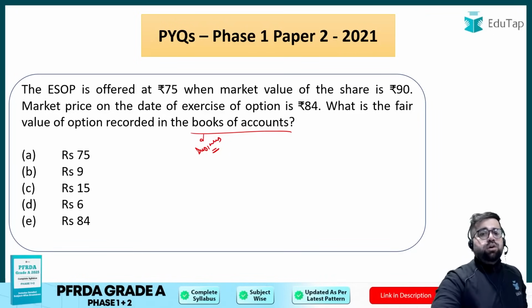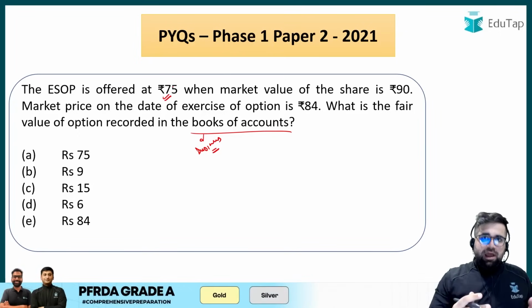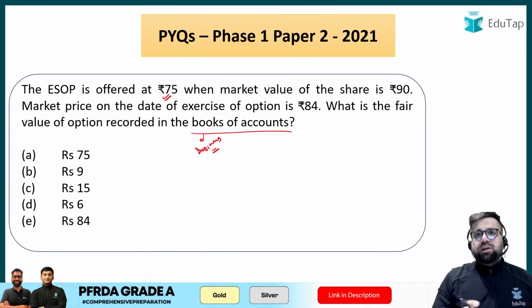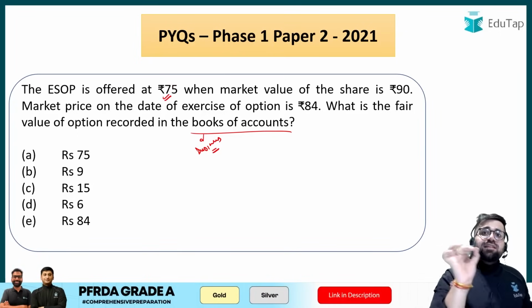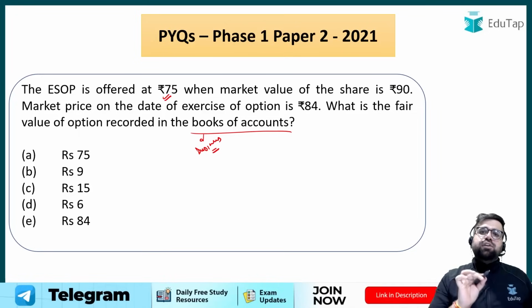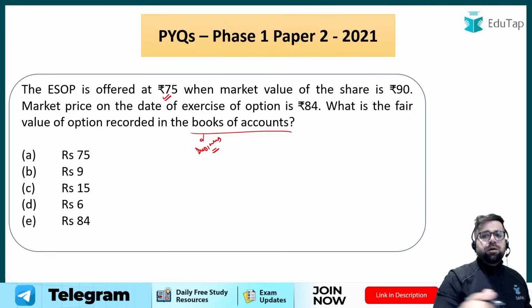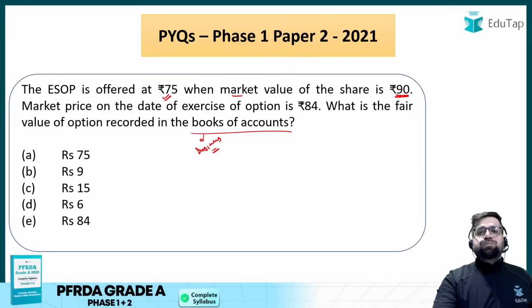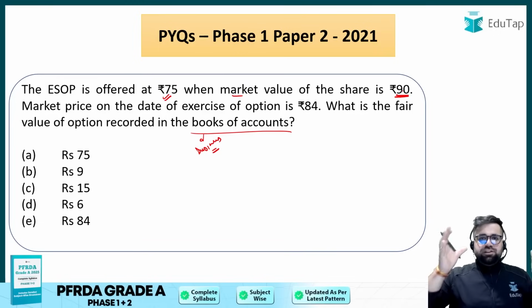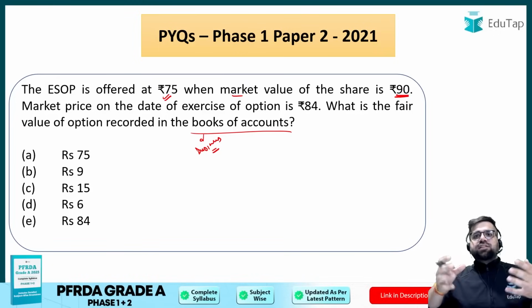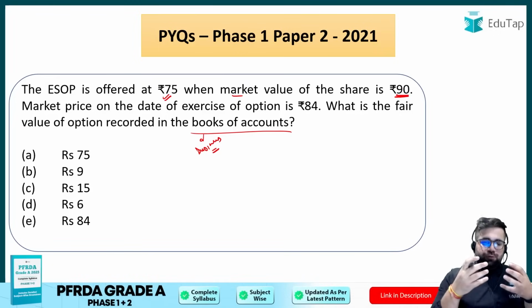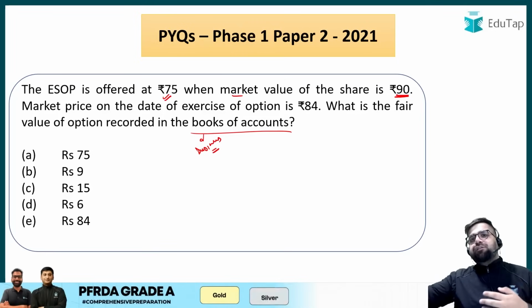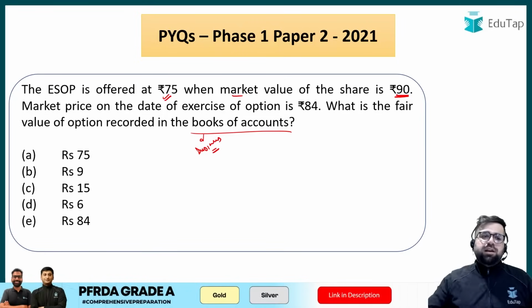This basically means ESOP was given to you as an employee at 75, right? But at the date of granting that particular ESOP, the market value was 90. Once you have ESOP, there is a vesting period, right? You have to hold that ESOP, and after a period of time you can exercise it in the open market.